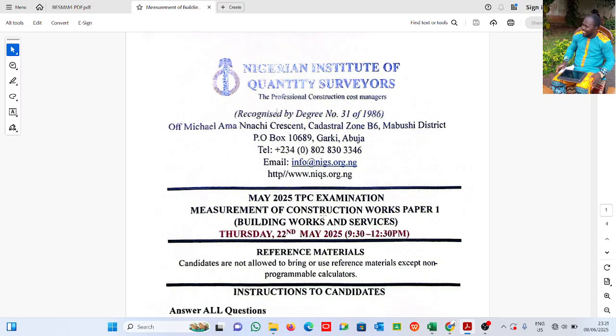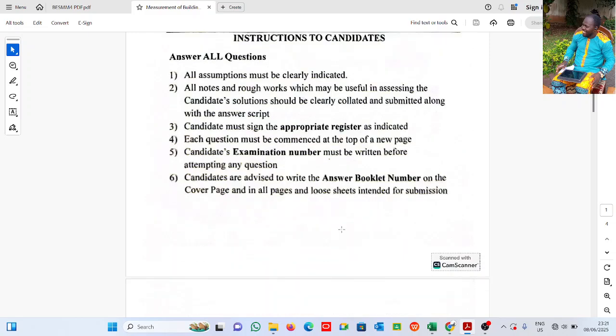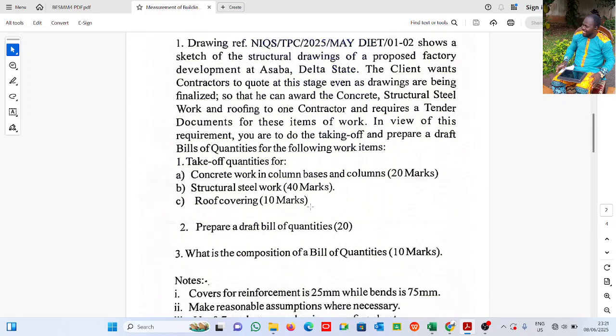Alright, now this is the question for the Nigeria Institute of Quantity Surveyors Test of Professional Competence Examination. You can see it is May 2025. So we'll be looking at it. The question is on steelworks, concrete works, and steel works.